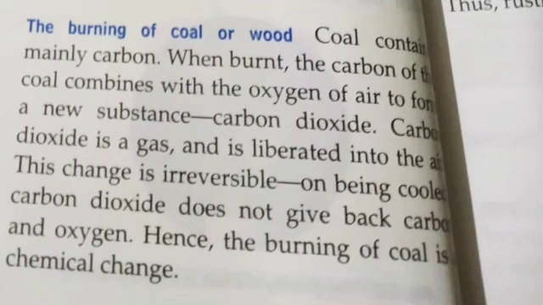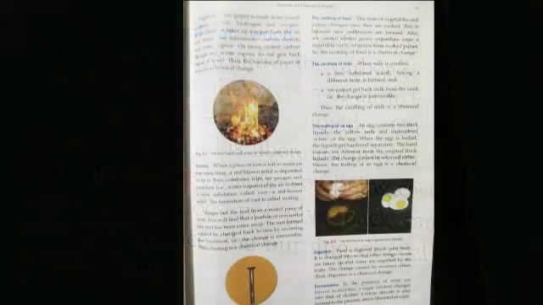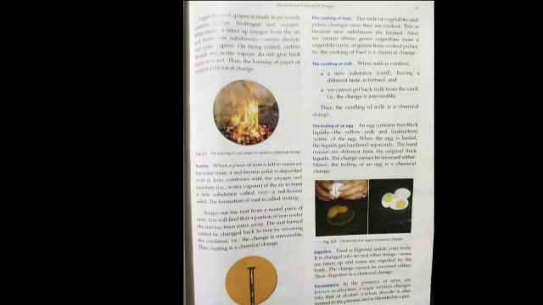The most common example of a chemical change is burning of coal or wood. Coal contains a substance called carbon. When we burn coal, the carbon combines with oxygen to form a new substance called carbon dioxide, which is a gas given out in air. This change is irreversible. You cannot get back carbon and oxygen. On being cooled, carbon dioxide does not give back carbon and oxygen. Hence, burning of coal is a chemical change.